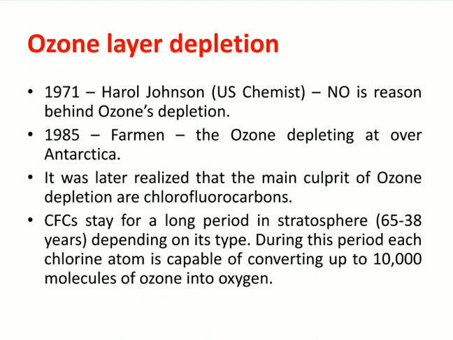Chlorofluorocarbons contain chlorine atoms, carbon atoms, and fluorine atoms. The chlorine atoms present in chlorofluorocarbons can convert ozone into oxygen. Each chlorine atom has the capability to convert 10,000 molecules of ozone into oxygen during its life period.